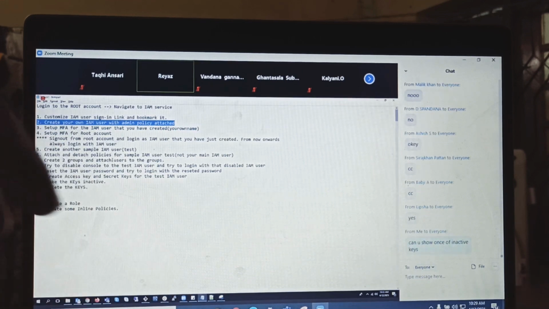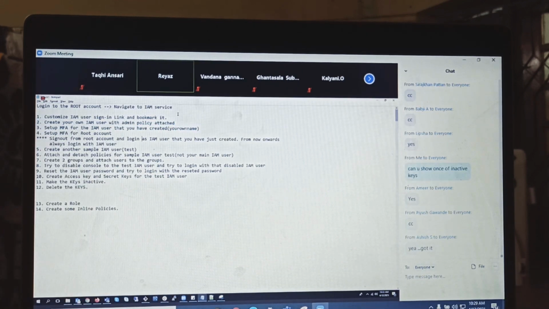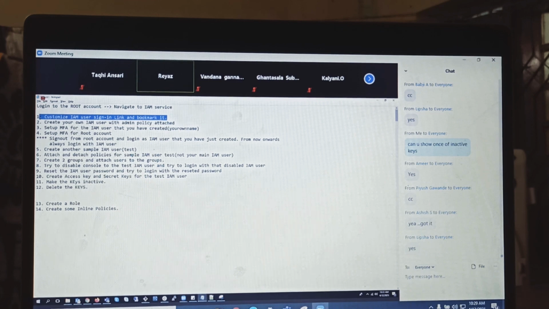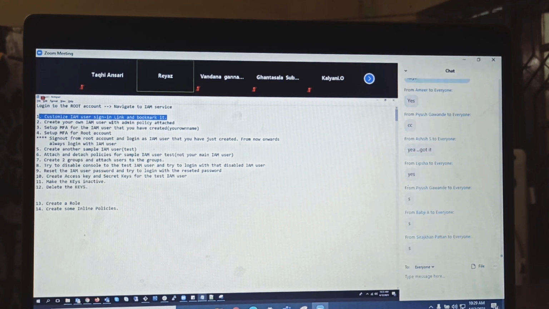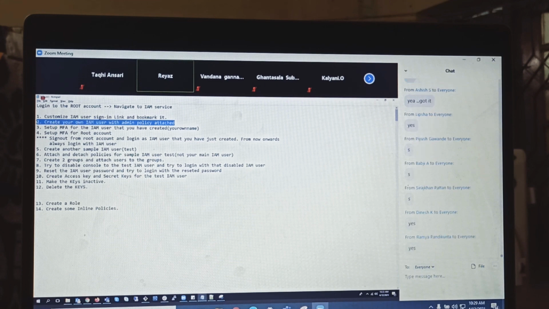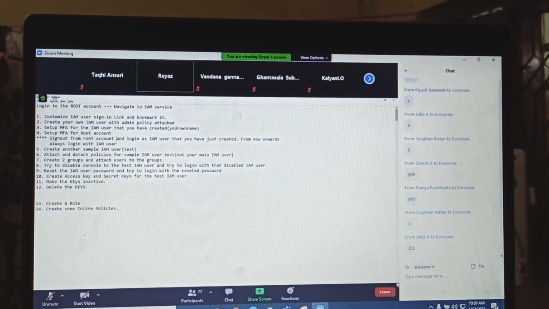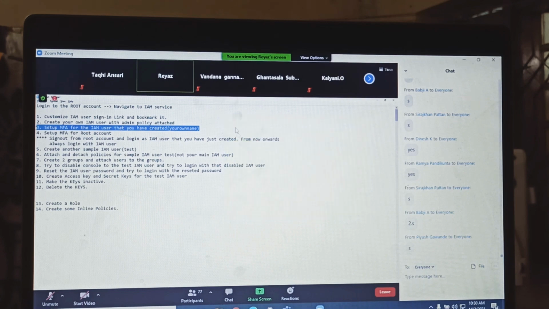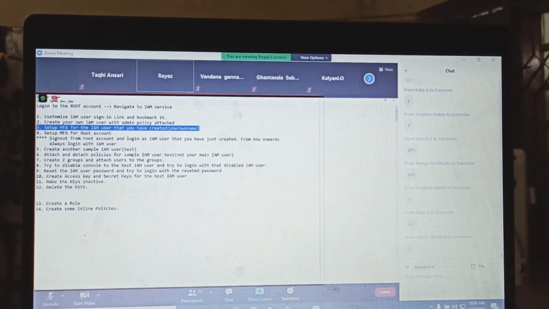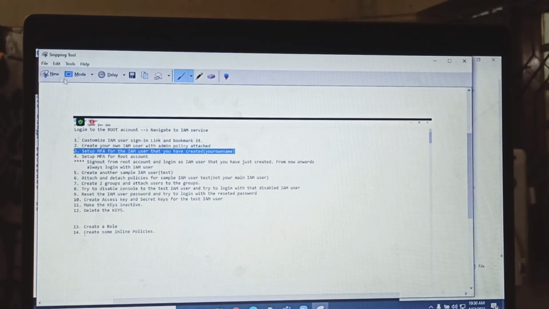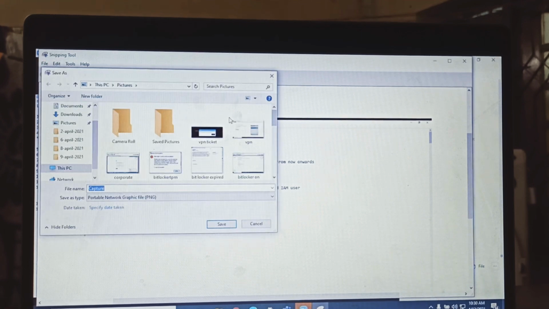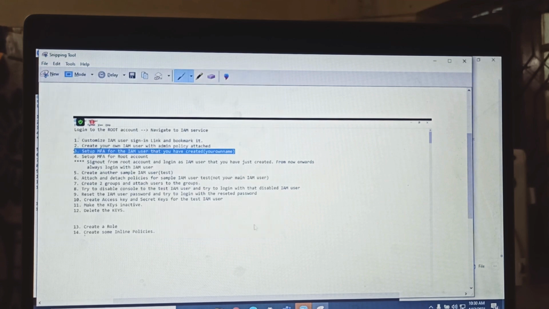Ready for the task now? See here, say yes or no. Customize the IAM user sign-in link. Yes, you can do it. Create your IAM user with admin policy attached. Yes. Set up your MFA for the IAM user that you have created. Yes. Set up MFA for your root account. Yes. And also, guys, see here. Once you set up your own IAM user,